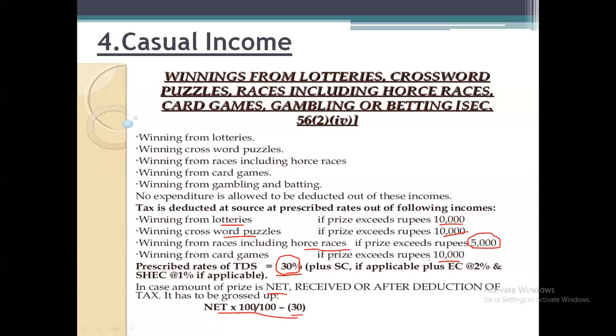So for lottery and for crossword puzzles, 10,000 rupees is the limit. And if we win the amount or income from horse races, the maximum limit is 5,000. Below that is exempted, above that we are supposed to pay the taxes. And if in the problem they have given the net value, that is after deducting the taxes, then we need to do the gross up by using the formula net into 100 divided by 100 minus 30.